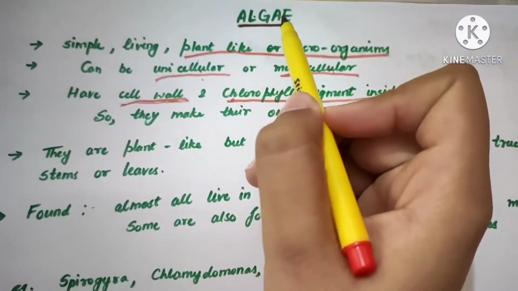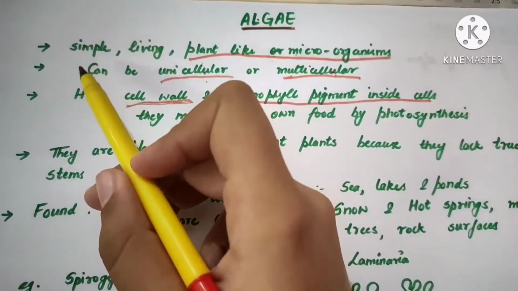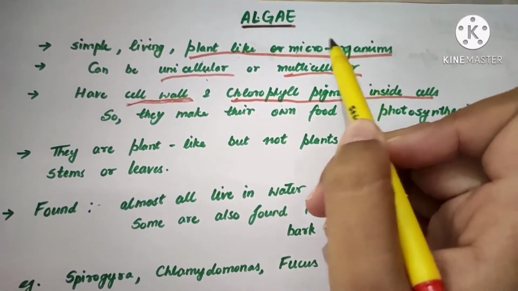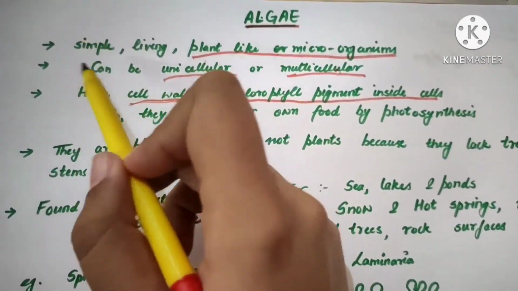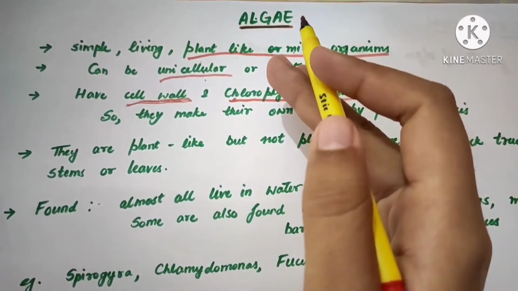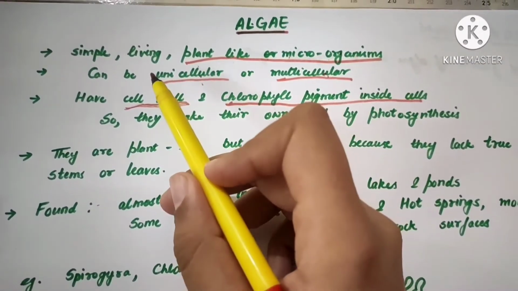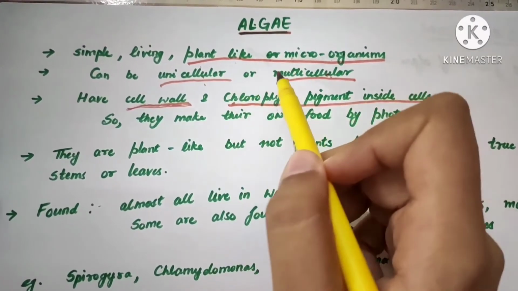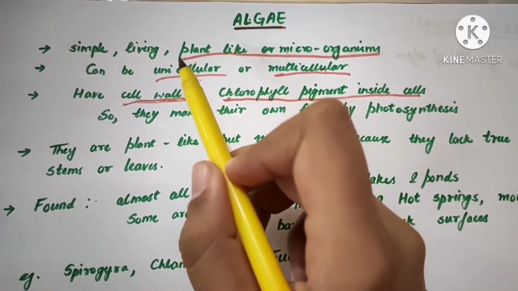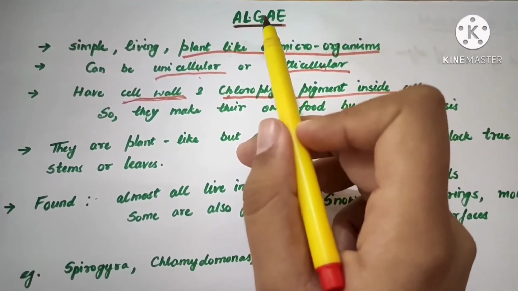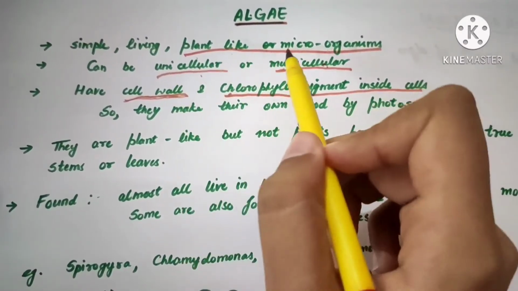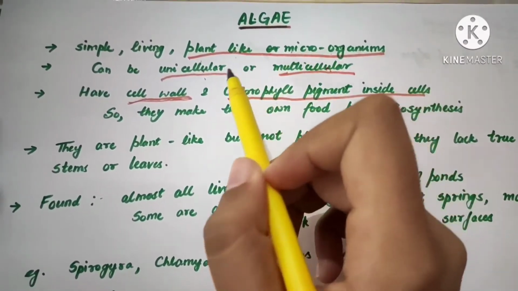So let us study algae. What is algae? Okay, so algae are simple living plant-like microorganisms. They are considered as living. They are simple in their structure, but they are plant-like. They are not plants, they are just plant-like. They can be unicellular or their body can be multicellular, but unlike bacteria, which were only unicellular, algae has both kinds of features. They have a unicellular as well as a multicellular body.